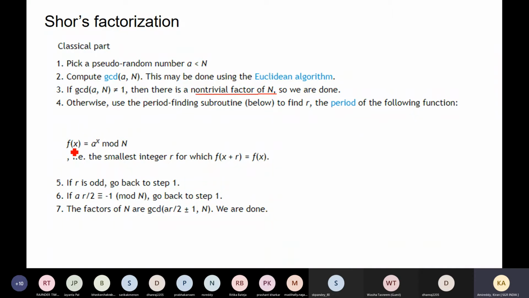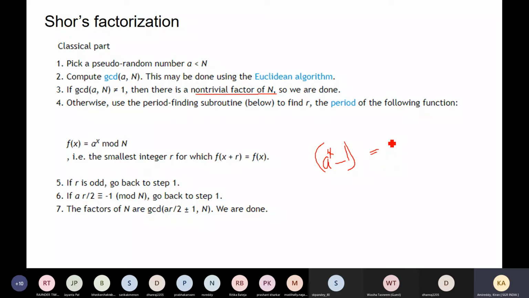Then we can write f of x is equal to a power x mod n. Here we can take the factorization. I think in our mathematics we studied, suppose a power something, when we try to write the factors, minus 1 or plus 1 appears, and we might have solved this kind of problem.